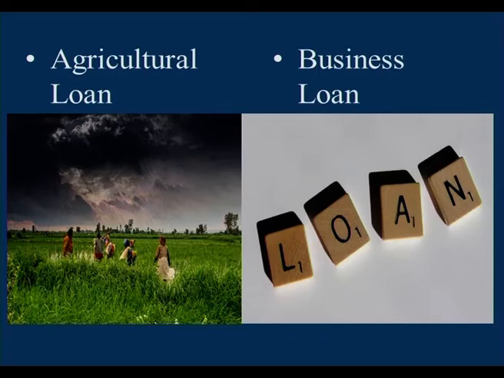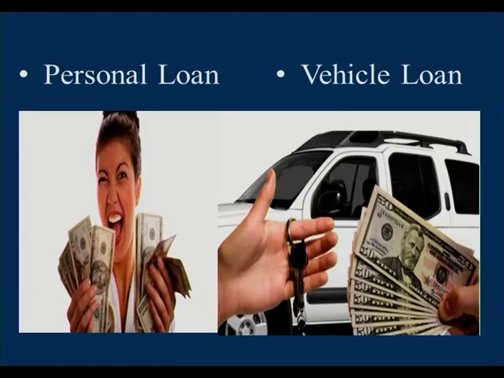Coming to the business loans, they are given to the people who establish new industries or to expand their business activities. Personal loans are for various purposes, that is marriages, or if you want to go on a tour, you can take the personal loan.